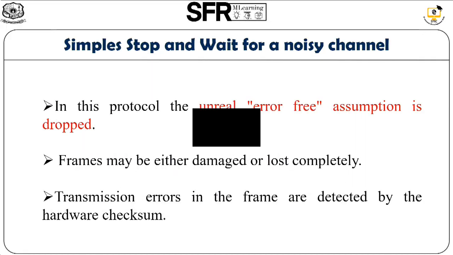In the simple stop and wait protocol, our first assumption is error-free transmission. But in reality, we can't guarantee that the network will always assure error-free transmission. So to avoid this, we are going to discuss Simplex stop and wait protocol for a noisy channel. In this protocol, our assumption is that the channel is not error free, so the frames may be either damaged or lost completely. Also, if there is an error in a frame, it can be detected by the hardware checksum method. So here our main assumption is that frames may be lost.